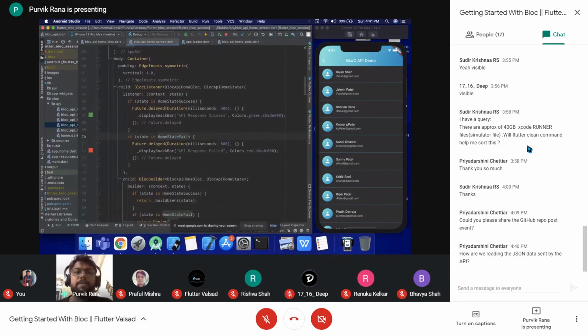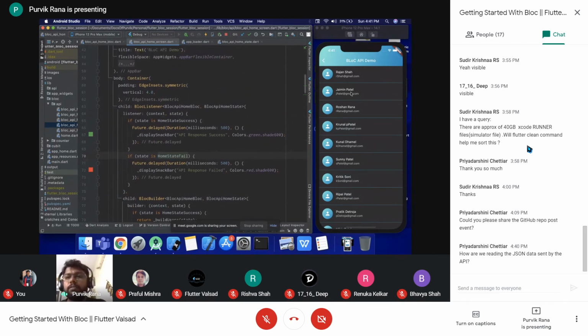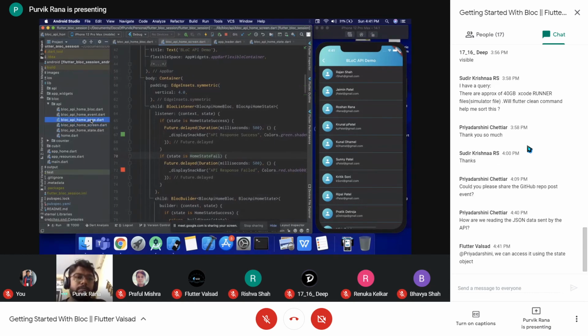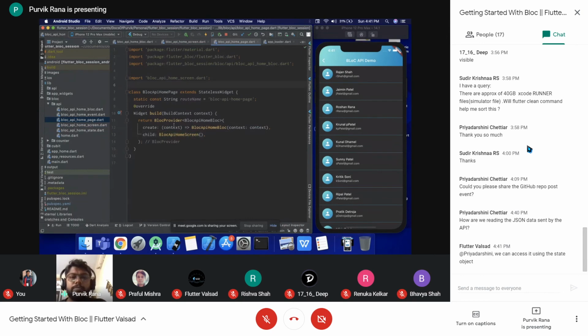in our Flutter application. And in the same way, let's say we have a separate portion in a single screen having multiple lists, one at the upper and one at the lower, so we can provide the two different blocks by using the multi-block provider from here.